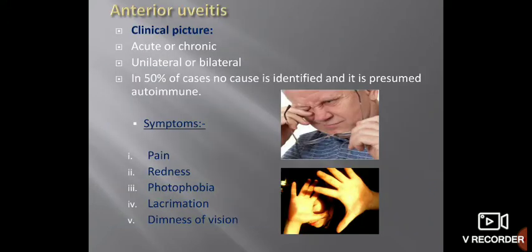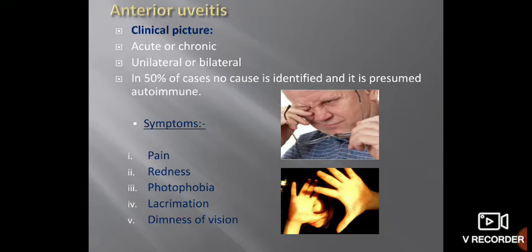Okay. So today we will cover anterior uveitis, and in the next lecture we will see intermediate uveitis and posterior uveitis. Anterior uveitis is mostly non-granulomatous type. Remember, it is acute in onset and the patient is mostly symptomatic. But it can be chronic. It can be unilateral or bilateral. Remember, most of the time non-granulomatous uveitis is unilateral, while most of the time granulomatous uveitis is bilateral. And in 50% of cases no cause is identified and it is presumed autoimmune.